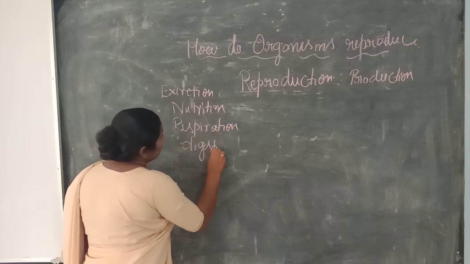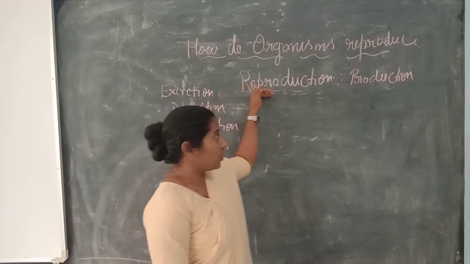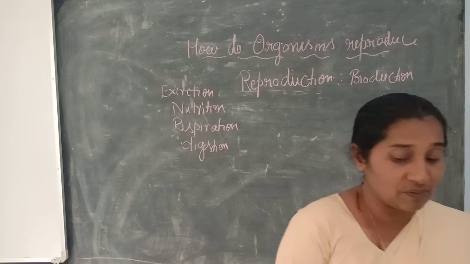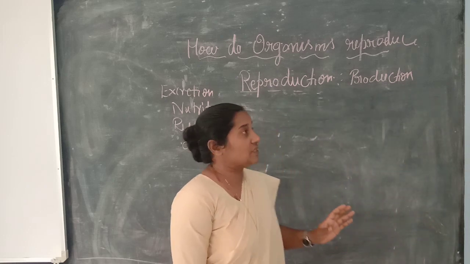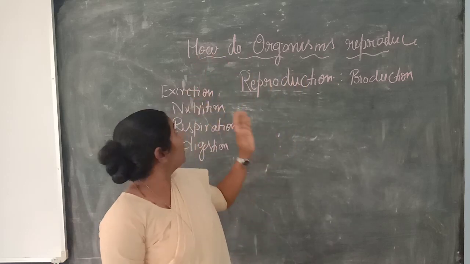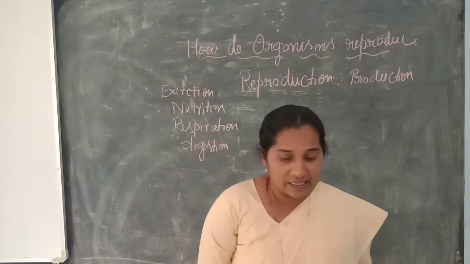Unlike these, reproduction is one of the life processes essential for the survival of living organisms. So we are going to study this in the lesson why do organisms reproduce.